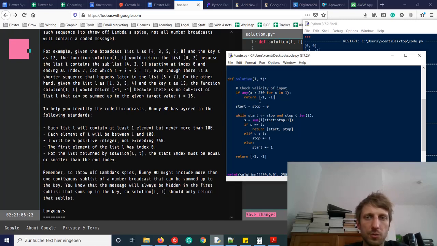Each element of the list will be between 1 and 100. No, actually, if any element will be smaller than 1 or larger than 100. Okay, if this is the case, or larger than 250,